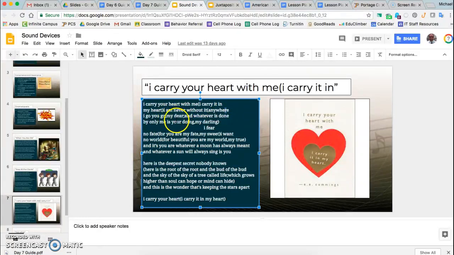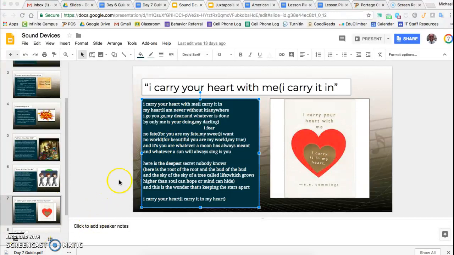"I go, you go, my dear. Whatever is done by only me is your doing, my darling." So that R sound is repeated a lot throughout here. So that's a strong example of consonants. You can just put "carry your heart." There's also an R in the word "your." So this is a very good example of consonants.